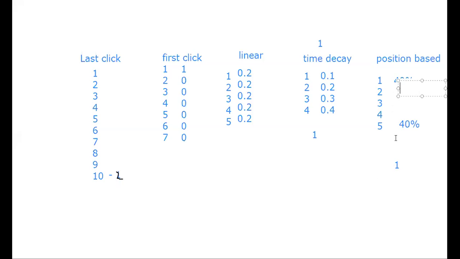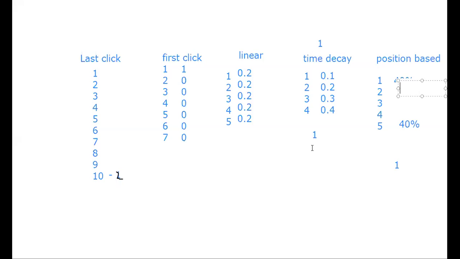Why 40%? See, it gives the maximum weightage to the first and the last click. So this is Google's idea, and I haven't asked them why 40%, why not 30, and why not 50. See, 40 because I'm assuming they can't give 50%, right?